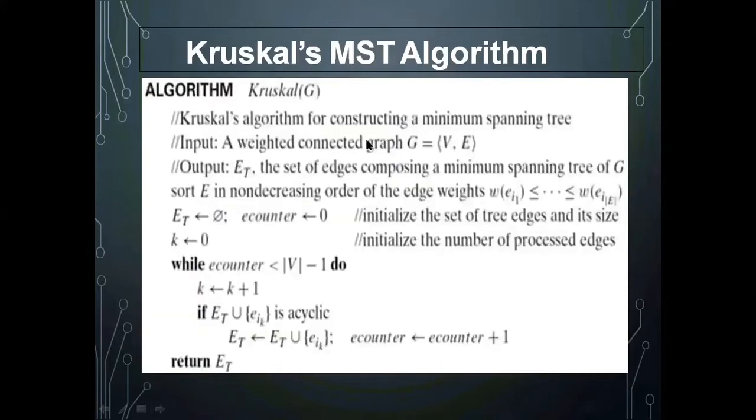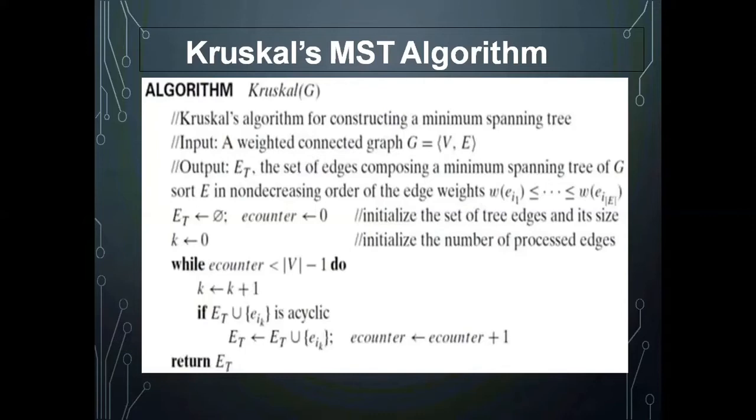Now the algorithm part. Very simple algorithm. What is the input you should give for Kruskal's algorithm? Kruskal's algorithm input is a weighted graph. The graph you can represent through any method like adjacency matrix or adjacency list. Mathematically you can represent the graph as G equals (V, E), where V is the vertex set and E is the edge set.